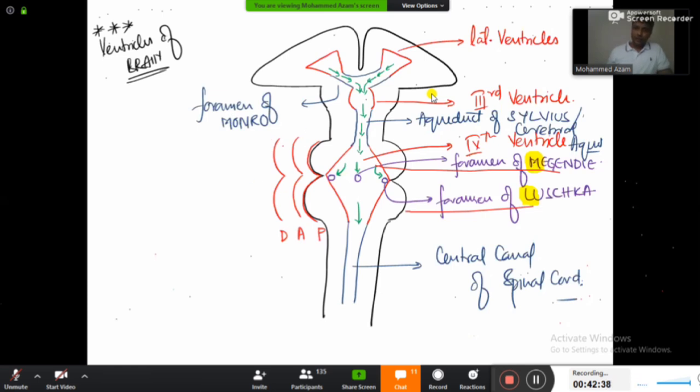Between the dura mater and arachnoid mater, we are able to find some space here and that is known as subdural space. It makes some sense. Common sense वाली बात है ना? Like subdural, below the dura mater, dura के नीचे. And then between the arachnoid space, इसे हम क्या? So between the dura and the arachnoid there will be subdural space, and between the arachnoid and the pia mater there will be subarachnoid space.